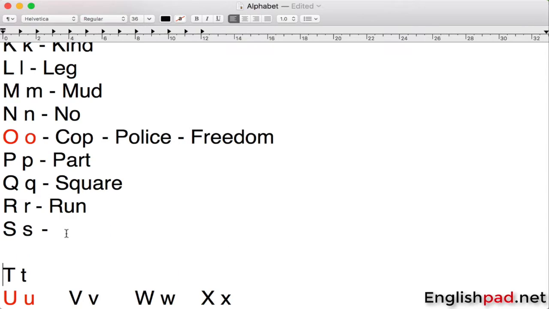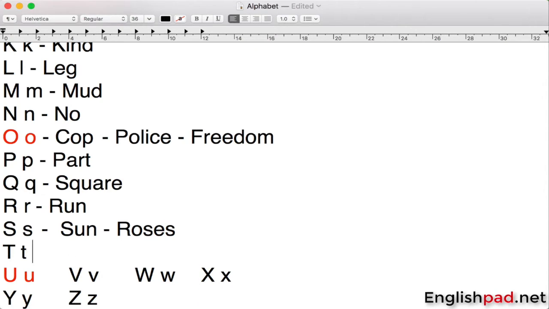And then we have S, that pronounces like S, like sun, sun, run, sun. So you see, that's the way that we pronounce them. It also pronounces like Z sometimes. For example, we have the word roses, right here. So the two of them pronounced as Z. We have T, that's got quite a lot of different pronunciations.